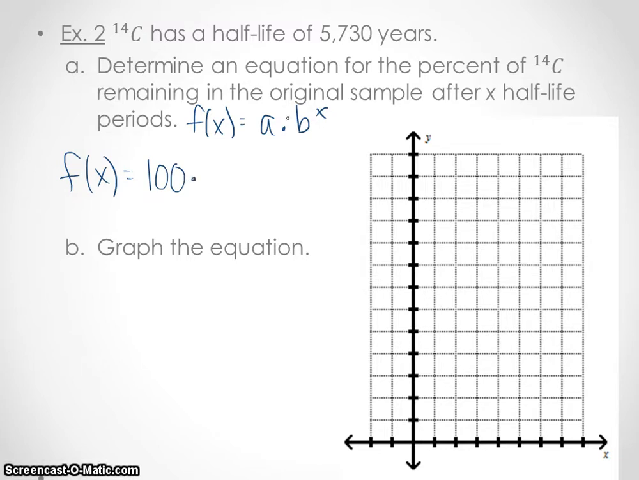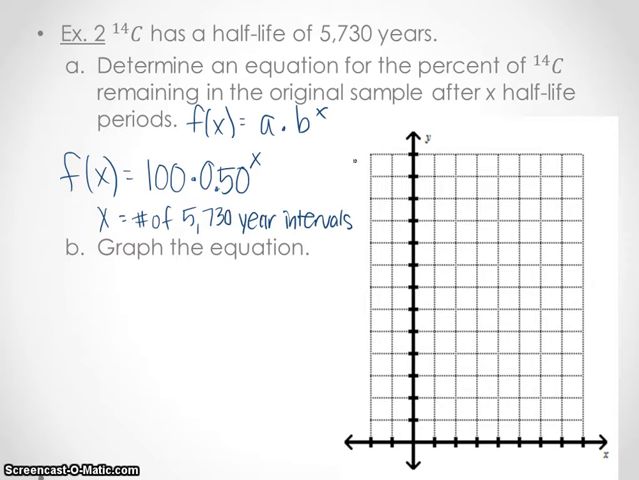Now b, our decay rate here, not growth rate. Since it's a half-life, we're going to end up with half of it left, which means you can put 1/2 as a fraction, or 50%, which would be 0.50, or just 0.5. So that's our half-life. Every time you use half-life, you're going to use your rate as 50%. And then x is going to be our time, where x is the number of 5,730 year intervals.